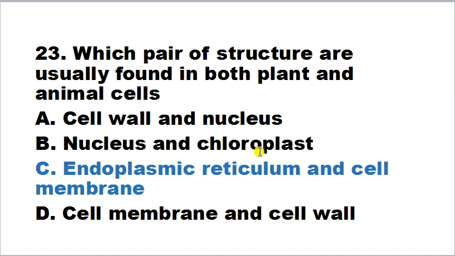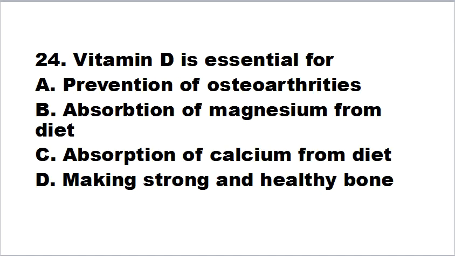Yes, endoplasmic reticulum is found in plant cells as well as in animal cells. And cell membrane is also found in plant as well as in animal cells. And if we talk about option D, cell membrane and cell wall, the cell wall is found in plant cells and it is not found in animal cells. So the correct answer is C. That means endoplasmic reticulum and cell membrane are found in both plant and animal cells.